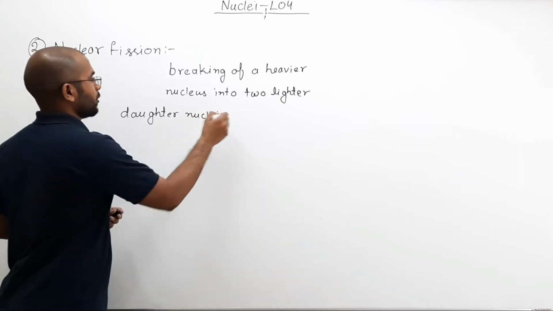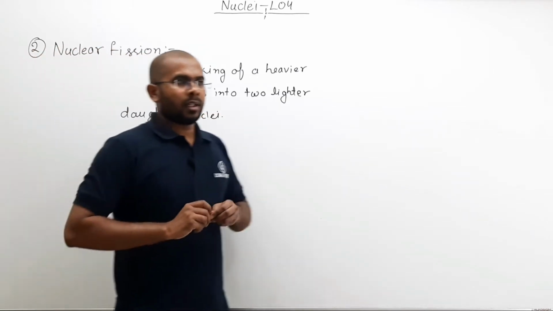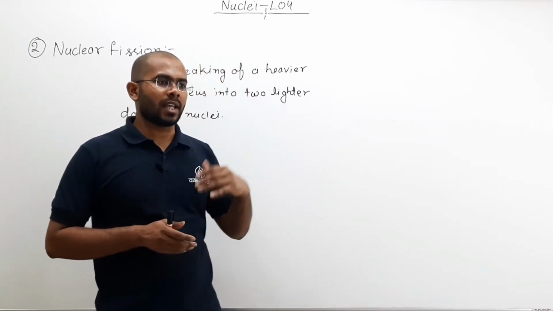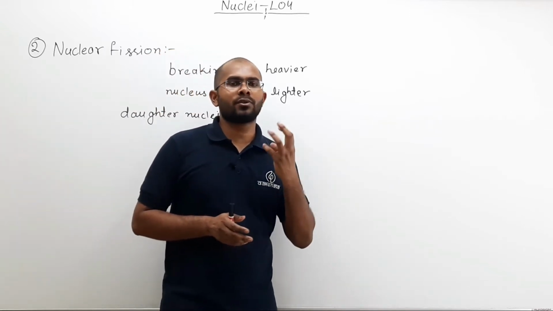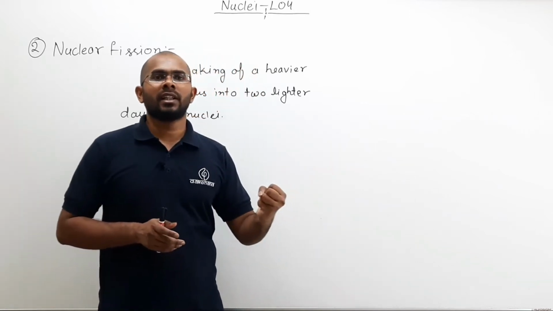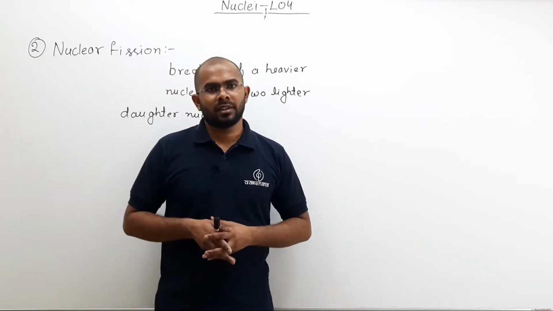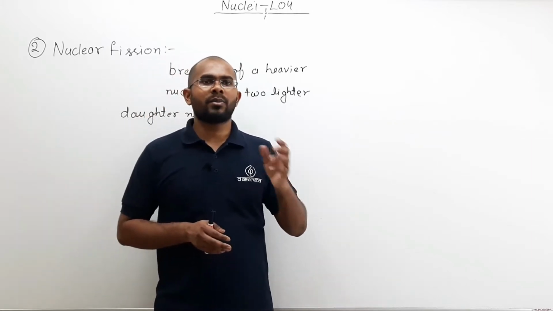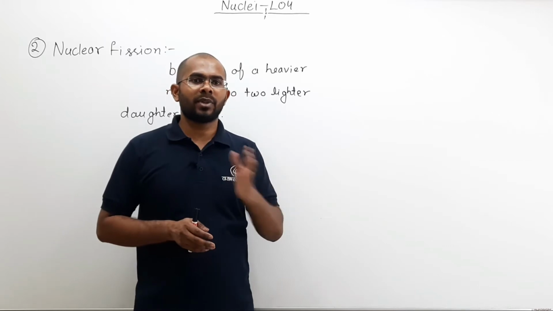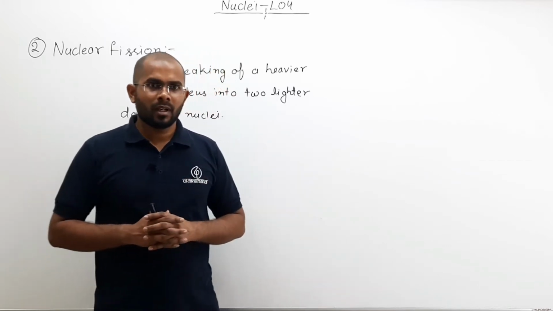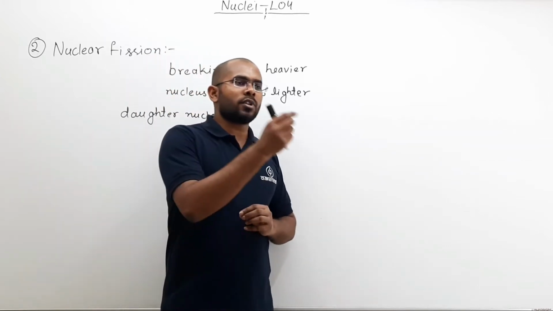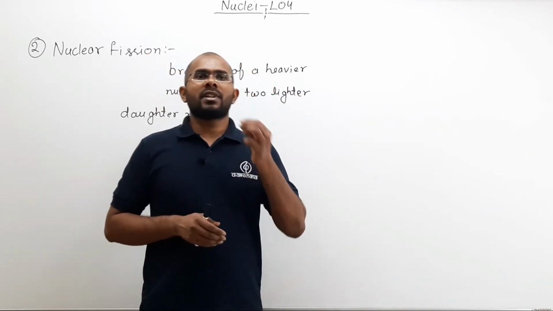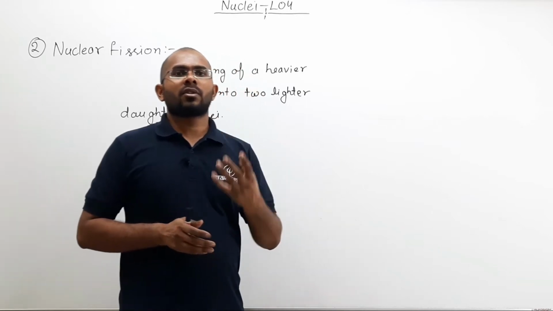That is your nuclear fission. Now in natural processes, whenever a heavier nucleus wants to gain more stability, it does not break apart. What it does is either emit an alpha particle, or undergo beta decay, gamma decay, or beta minus/plus decay. So the energy released during those processes is very small. So nuclear fission does not occur naturally.